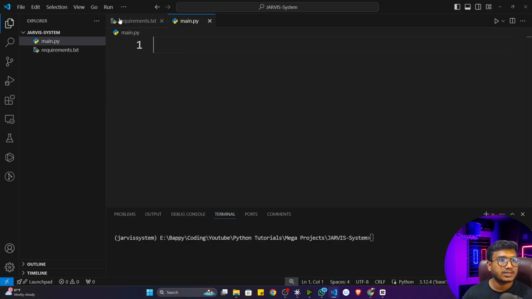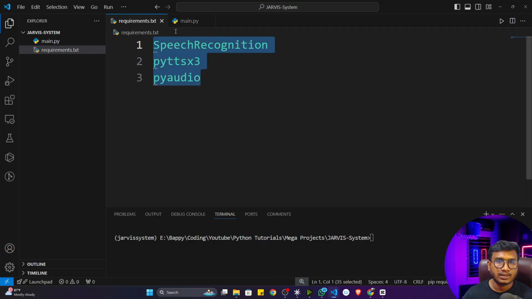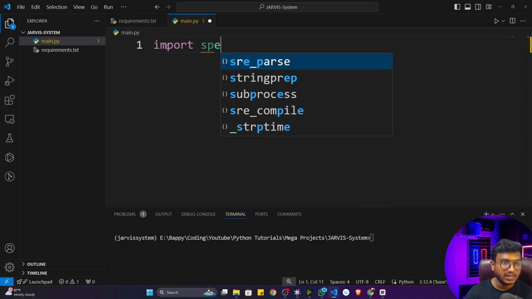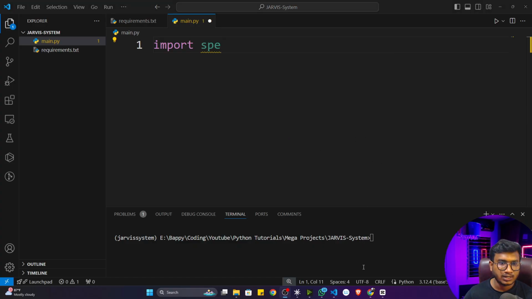Here, first of all, let's import all the libraries one by one. If I want to import the speech recognition library, I have to import it like this. Just write import speech. It will automatically suggest speech, but if you're not getting the suggestion, that means you have selected the wrong environment.